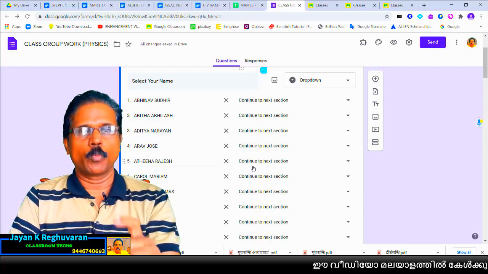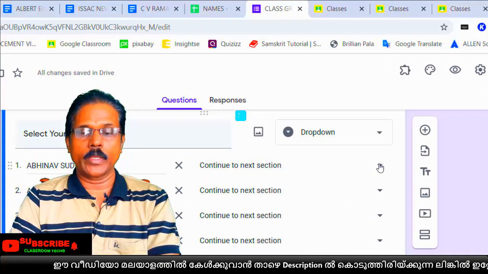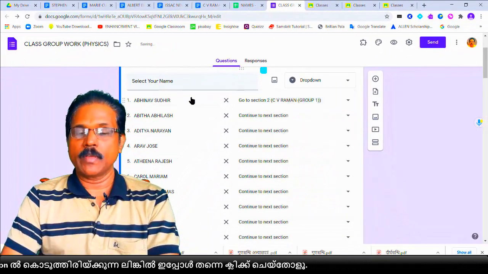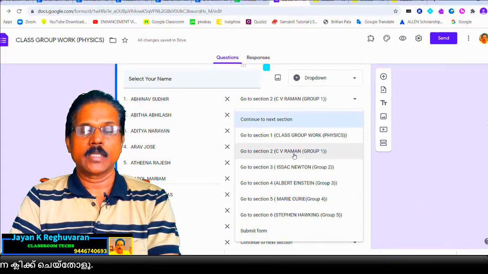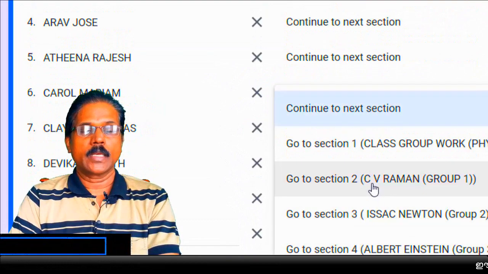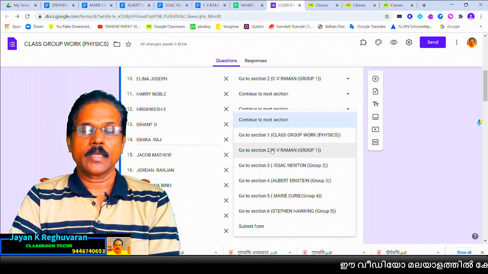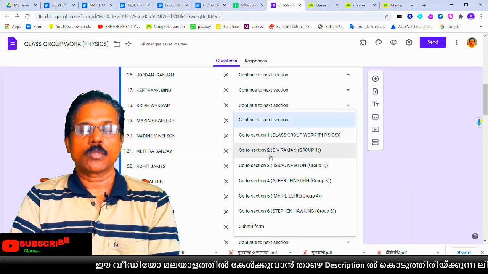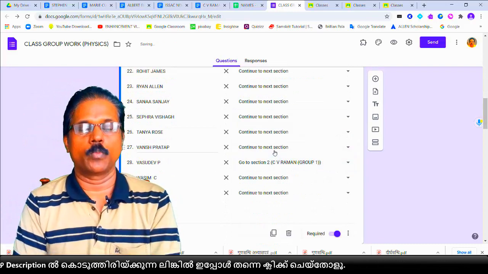6 children group 1. How to select first child? You select here. You can see all the group and selecting CV Raman group 1. Then that child is CV Raman group 1. Then I am selecting another child, another student, again CV Raman, and another child, again CV Raman group. Like that. This is three. Now 3 children I selected. Now selecting 4th. Okay. Now selecting 5th. Then now selecting 6th. So I selected 6 children into one group.